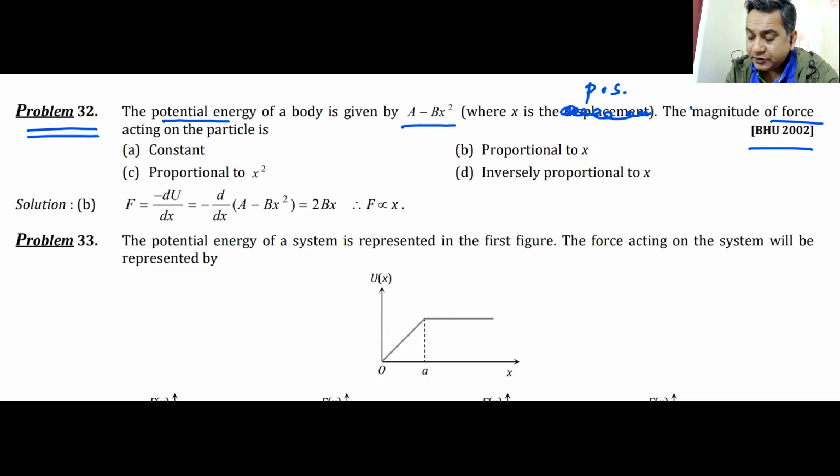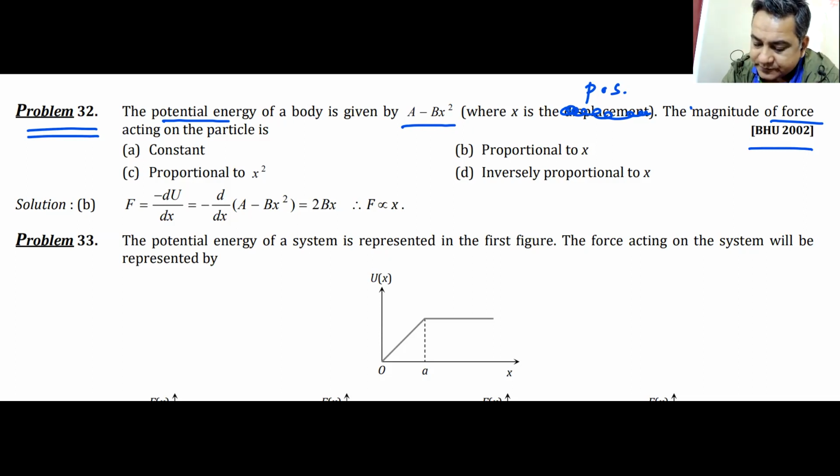Okay. Problem number 32. Anyone has an answer for this? Potential energy is given. You have to find out force. How will you find out force from potential energy? Try it. It's a straightforward question. No idea?